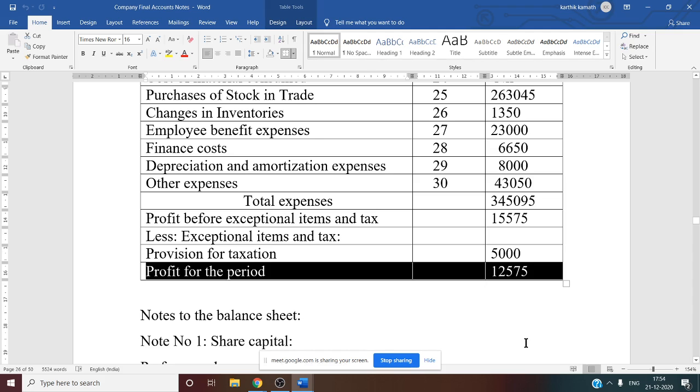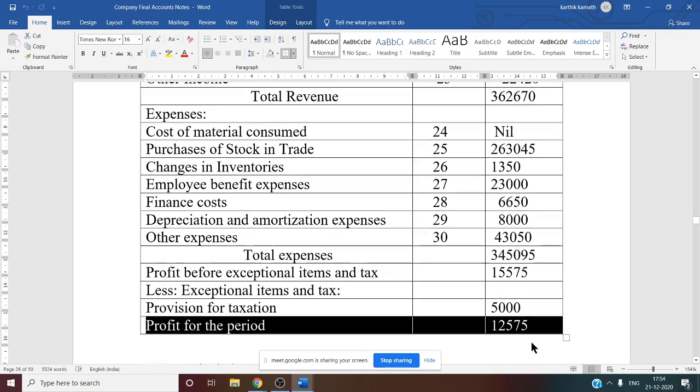So this information you have to show in working note number 2, that is under profit and loss account. You have to add this information to profit brought forward. Profit brought forward, there you have to add this information. Yes, so we have discussed till here.